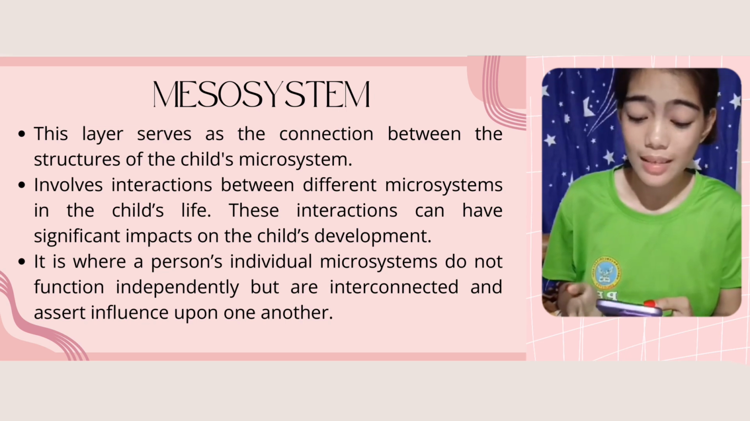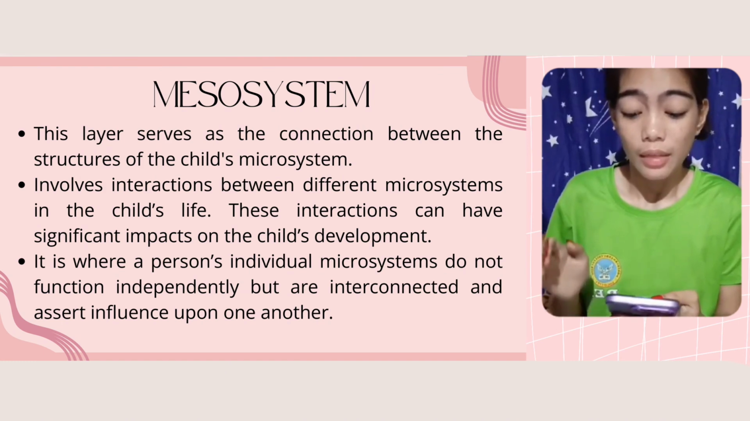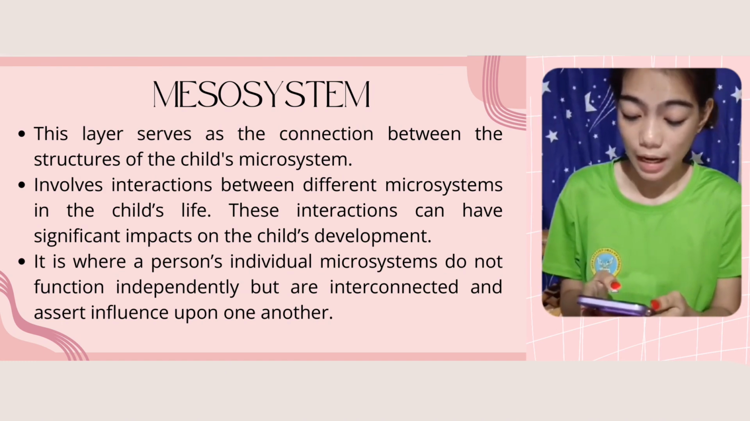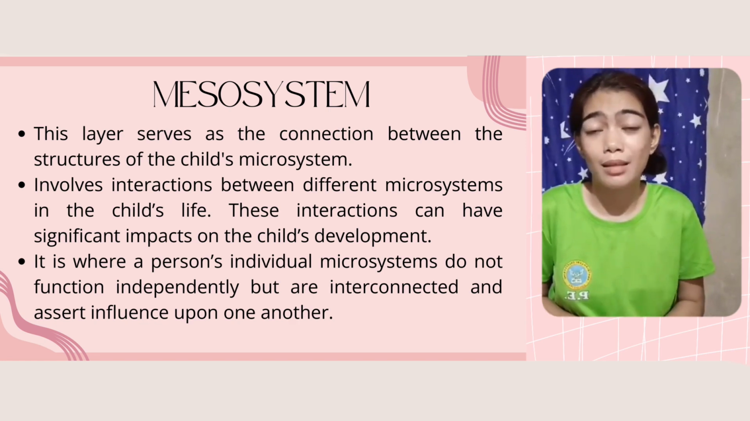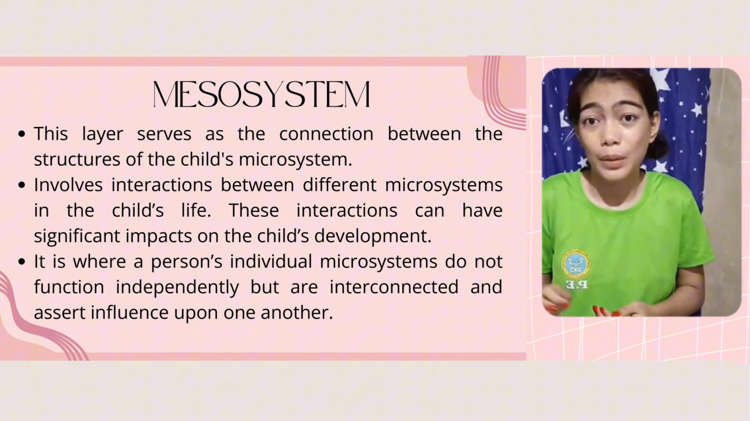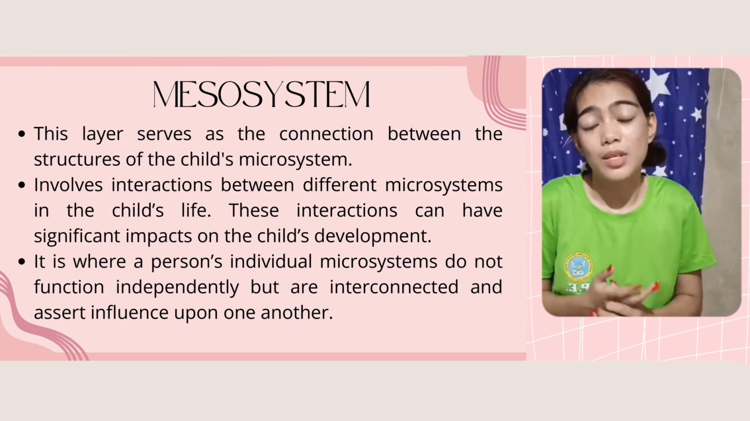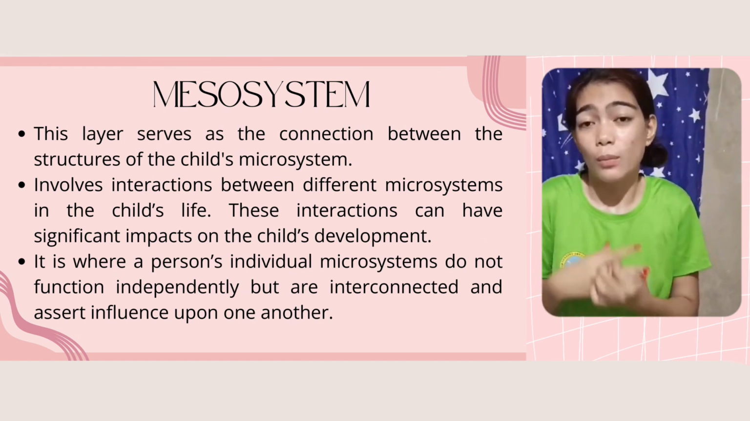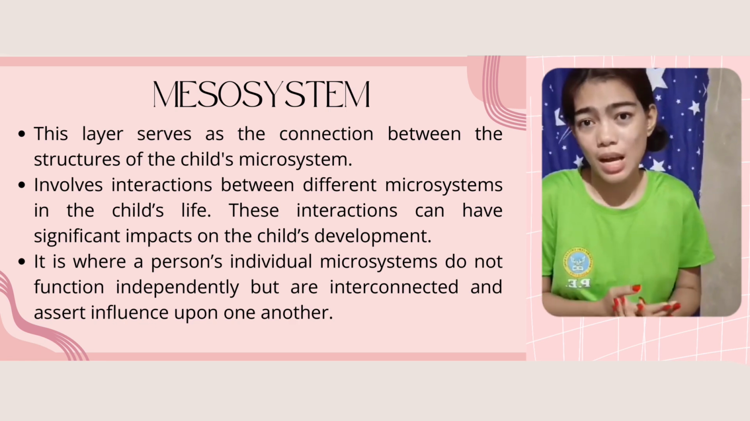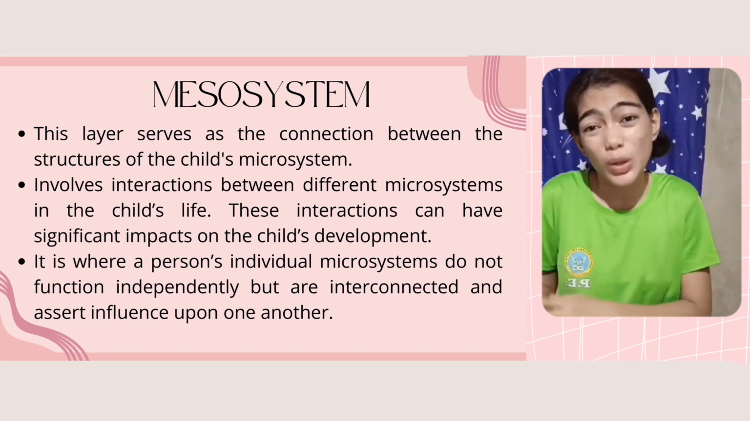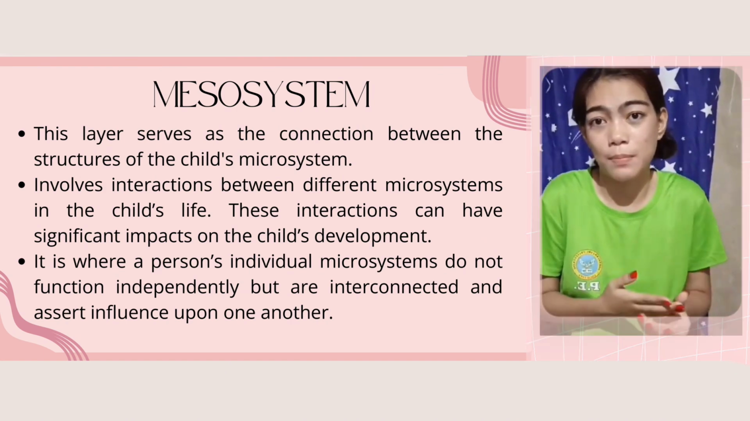So the mesosystem, this layer serves as the connection between the structures of a child's microsystem. Meaning, the mesosystem shows how different parts of a child's life work together. So the development of the child is not only in one environment but in all of his social interactions between his peers, his parents, his family, especially his teachers, and his friends. Their influence on him is the mesosystem.